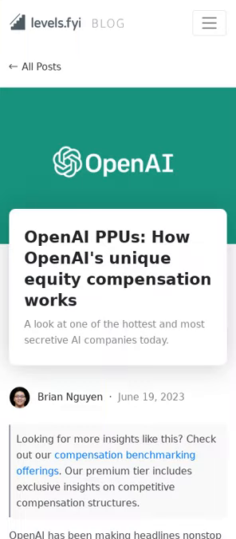OpenAI's capped profit model means that the company will be able to generate more value than it would owe investors. Its employees receive a base salary and equity in profit participation units, PPUs. This article explains how OpenAI's PPUs work, how OpenAI distributes them, and other benefits that OpenAI offers to employees. A link to a compensation benchmarking tool for employers is available near the end of the article.